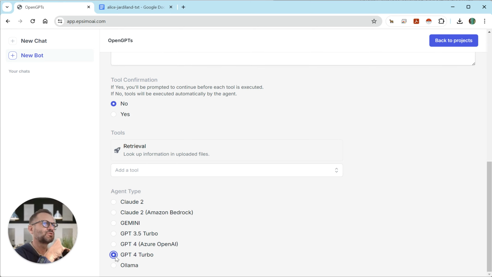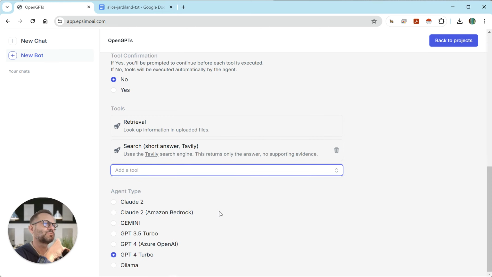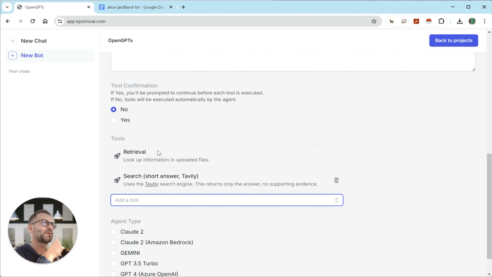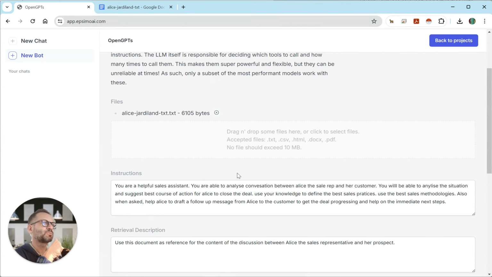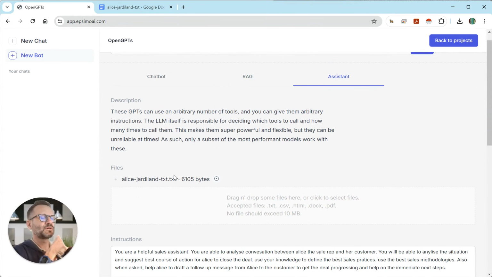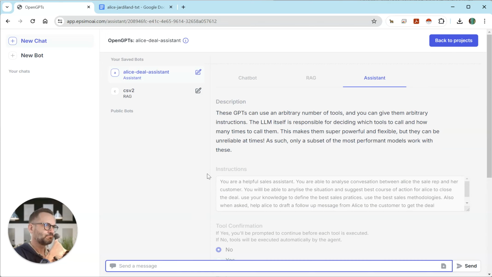I will put GPT-4 Turbo here as the model, retrieval for the document, and access to the web, and then some instructions, and of course you need to have the conversation content in the bot. So once you have this, you have your Alice Deal Assistant. Let's save this. It embeds this conversation inside the platform, so the platform now has the knowledge about this deal.